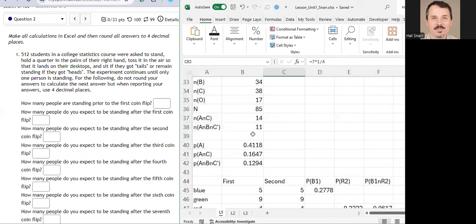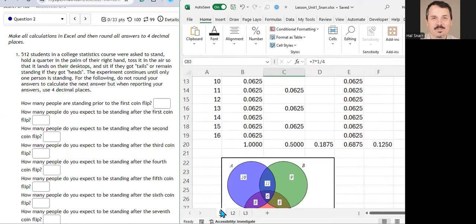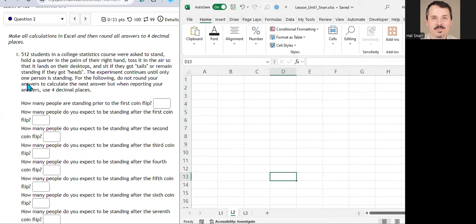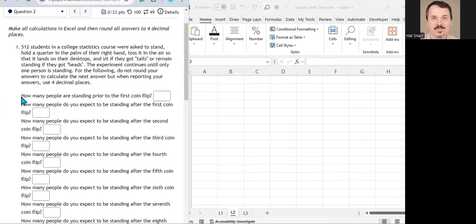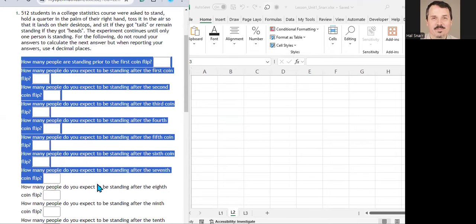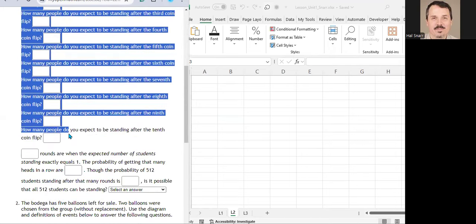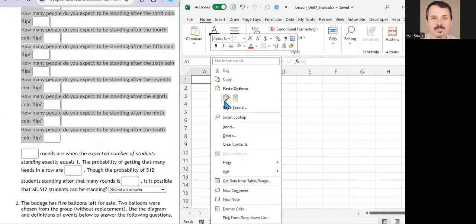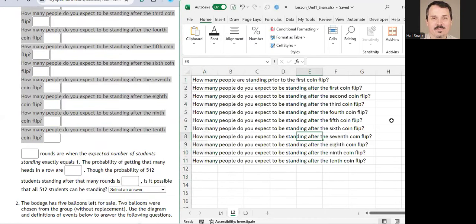We've done the first question in the worksheet named L1. Now we're going to do the second question in L2. So before I start, I'm going to copy these questions to Excel. And then I'm going to answer the questions over here, right?